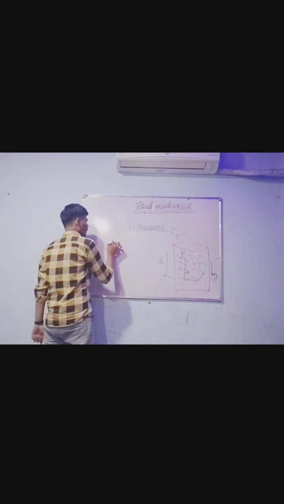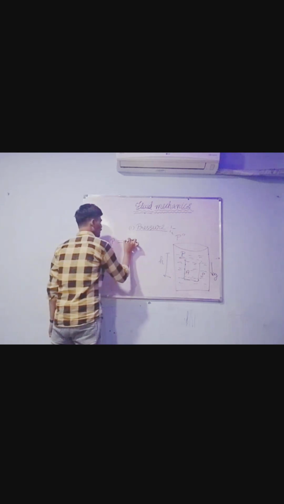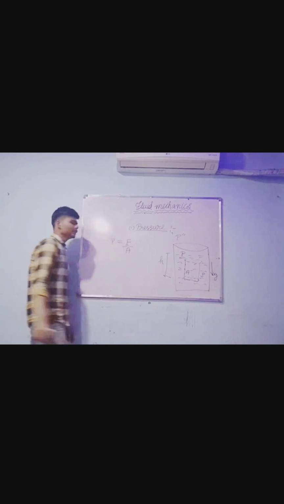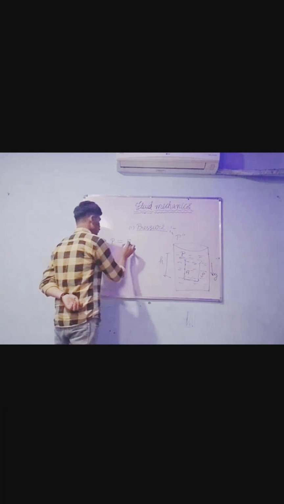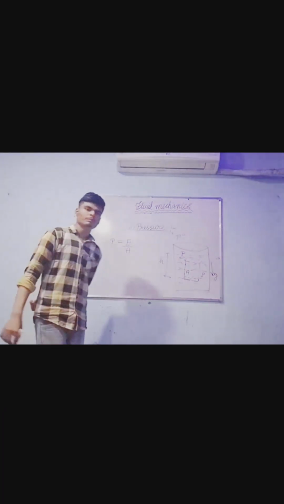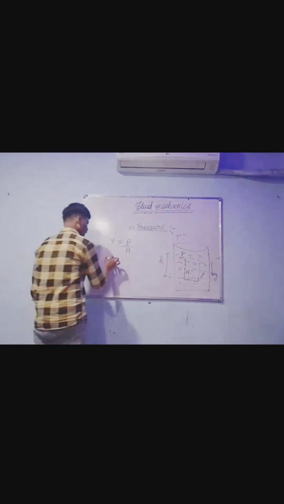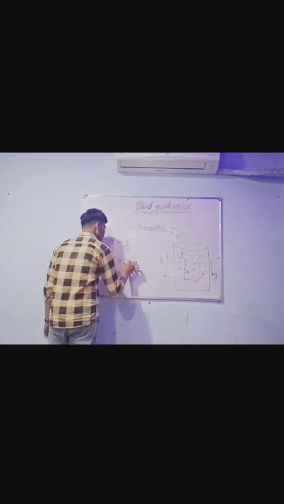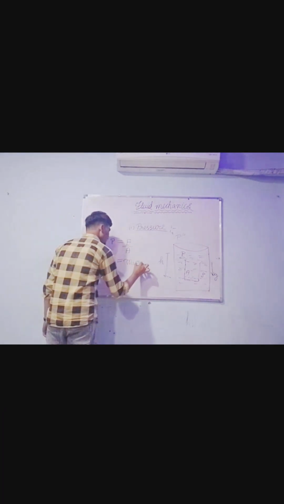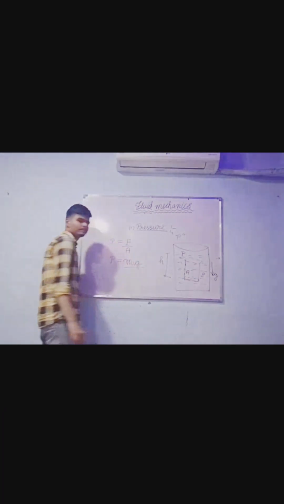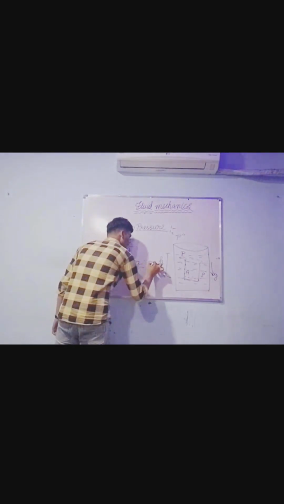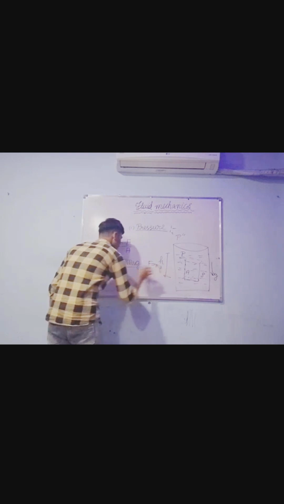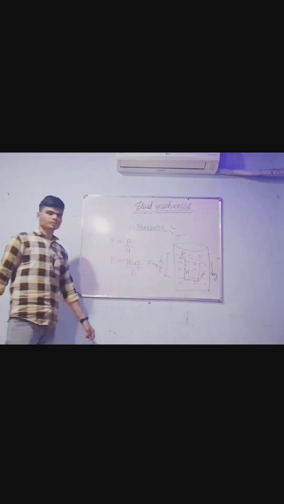Since we know pressure is equal to force per unit area, what is force in terms of mass and gravity? Force is nothing but m times g. F is equal to mg. So pressure is mg upon area.